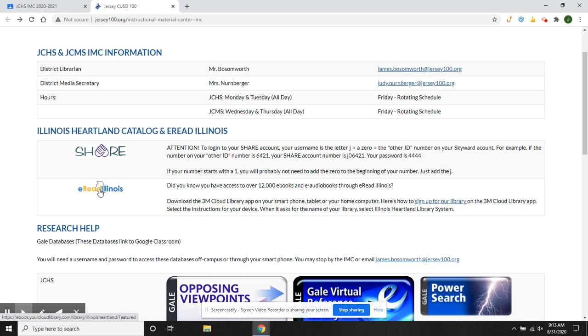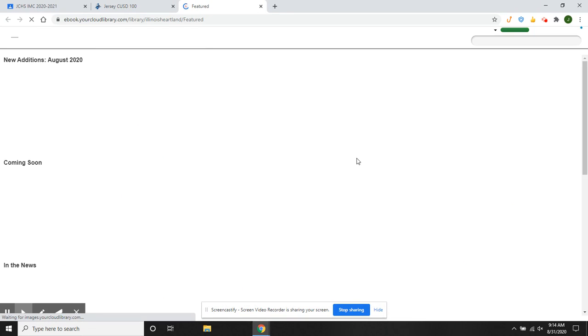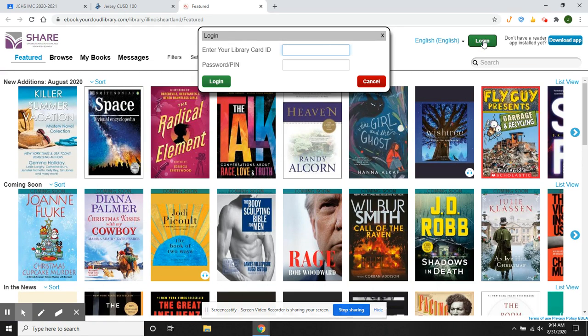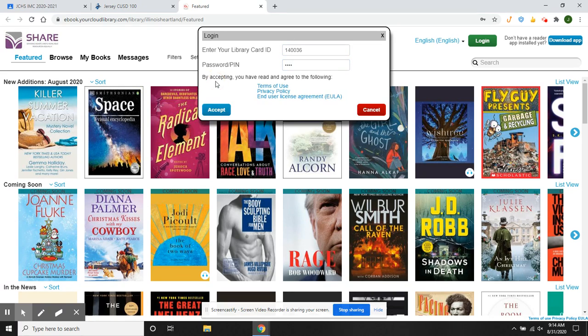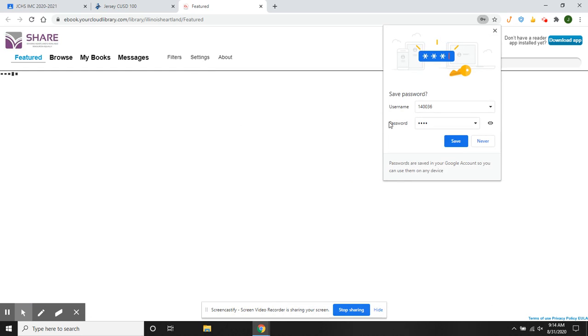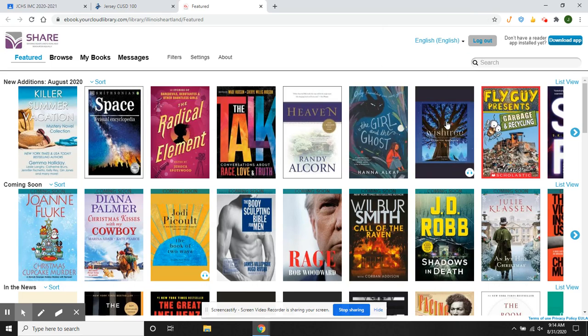So what I'm going to do is I'm going to open up the eRead Illinois, and then I'm going to log in with a temporary ID. And this is what it's going to look like if you open it up. I'm not going to save it because that's just a temporary one, right?